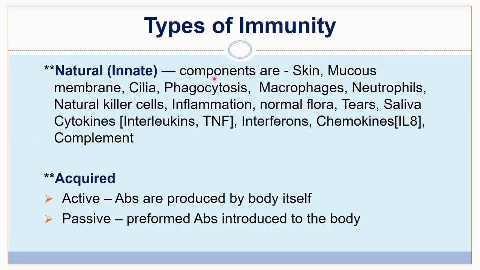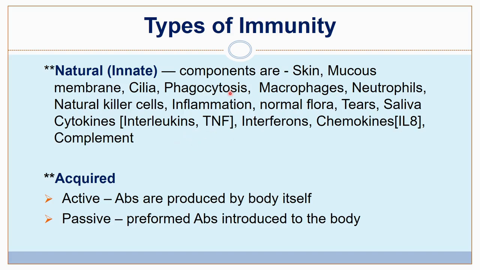So the components of this immunity will be skin, mucous membrane, cilia, phagocytosis, macrophages, neutrophils, natural killer cells, inflammation, normal flora, tears, saliva, cytokines like interleukins and tumor necrosis factor, interferons, chemokines, interleukin 8, and the complement systems.